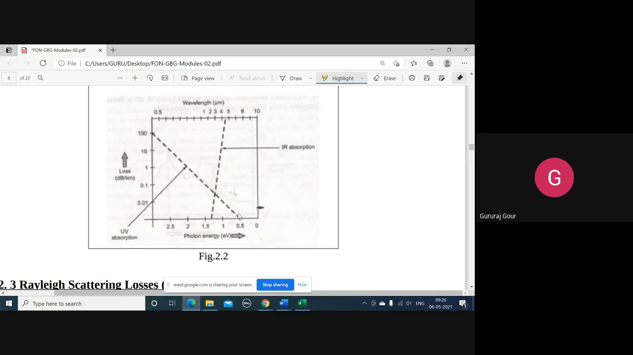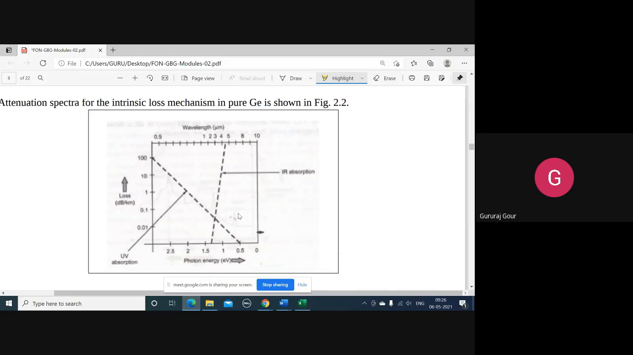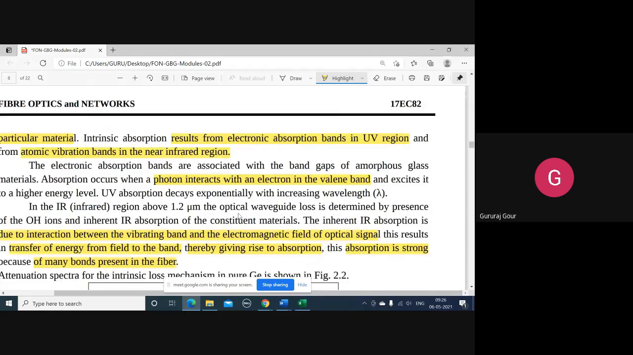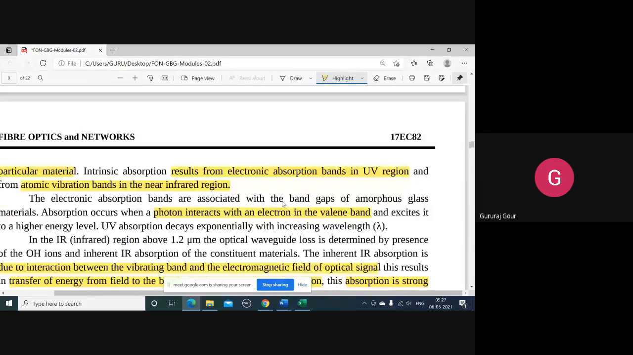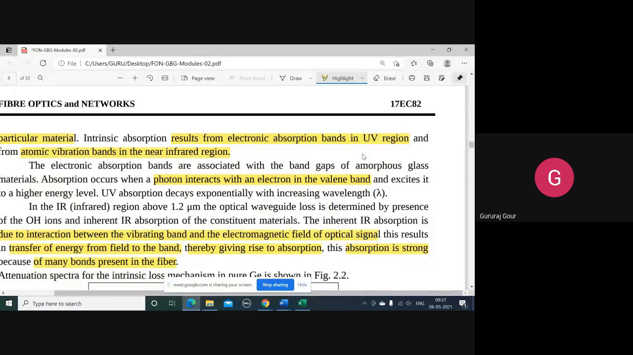Loss is reducing. So what we can infer from this is that it is better to operate your optical fiber between 5 to 8 micrometer wavelength, to have the electronic absorption bands in the UV region minimized.